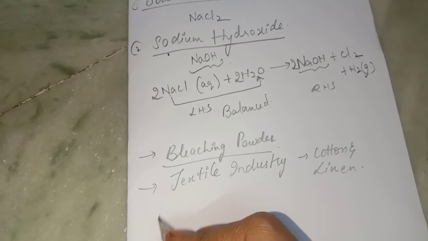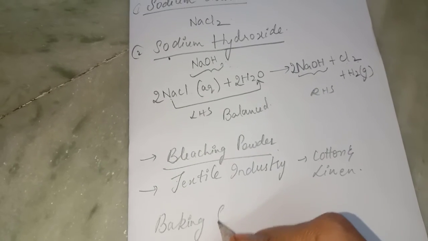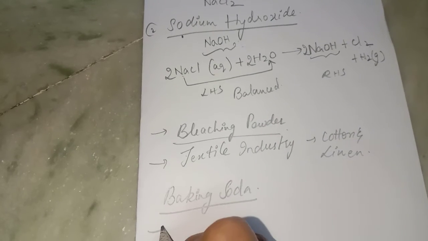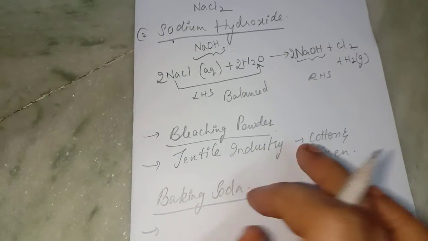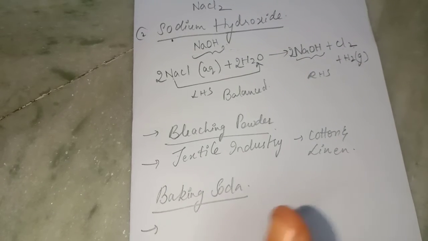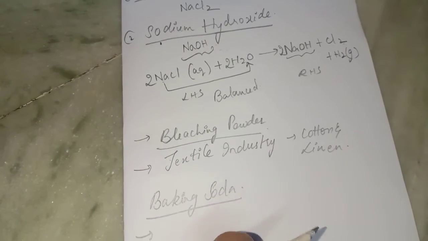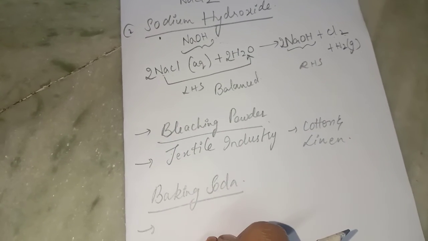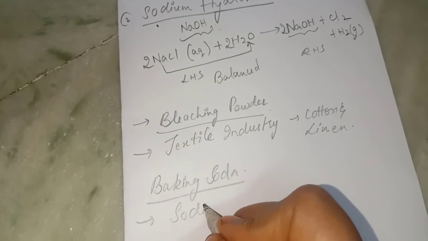The next one is baking soda. The soda commonly used in the kitchen for making crispy pakoras is baking soda. Sometimes it is added for faster cooking. The chemical name of this compound is sodium hydrogen carbonate.